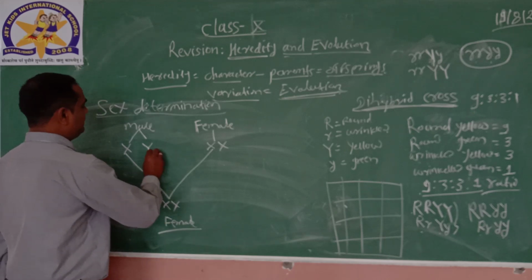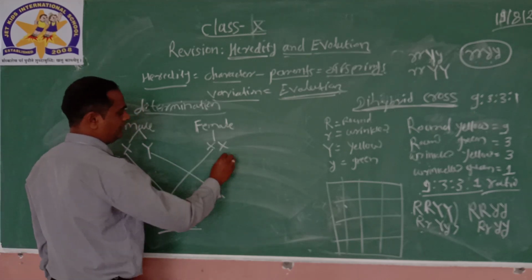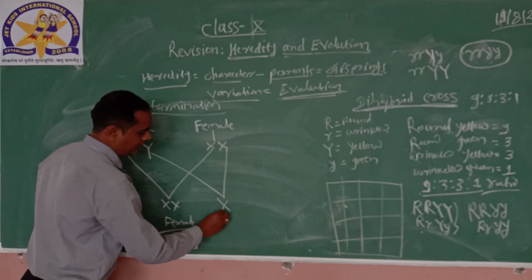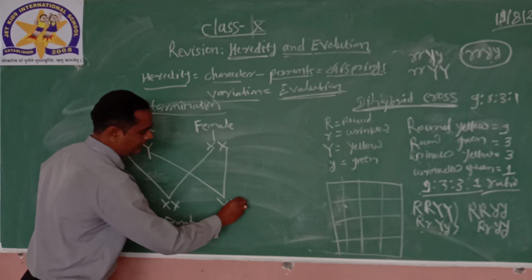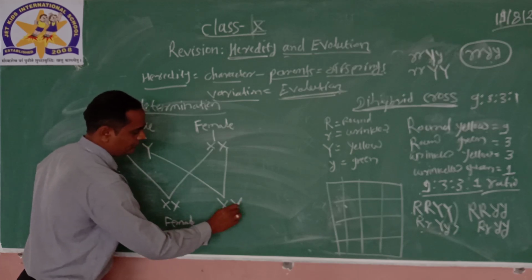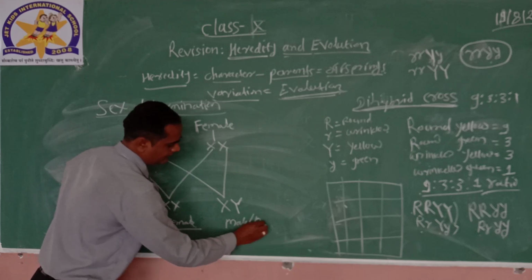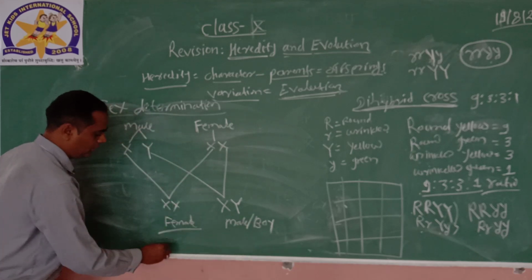But if the Y chromosome of the male crosses with the X chromosome of the female, there will be X and Y, and the offspring will be male or boy. Here it is female or girl.